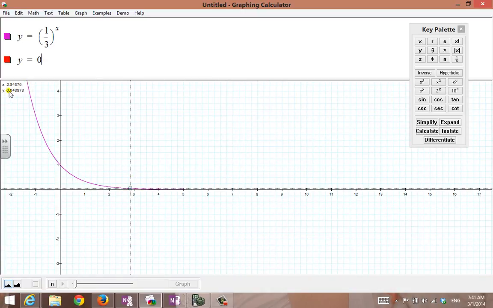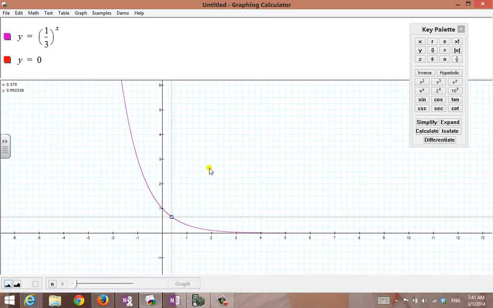Now the y values, look at this, 0.04, they're small. You can tell it's very close to the axis here. And look at this, 0.0058, that's really, really close to the axis. They'll never go below it. They'll never, ever be 0, and they'll never go below this axis, and that's why the range is all y values greater than 0, because guess what? They're above the axis. Think real simple. All right, and that's what this function looks like and how it behaves.